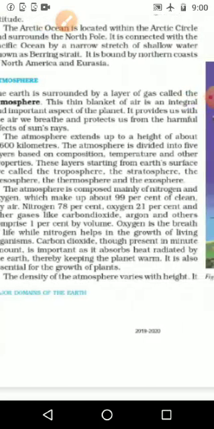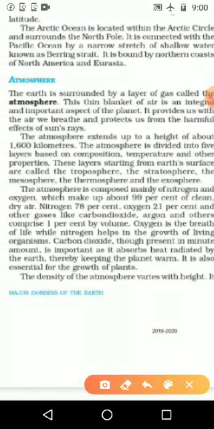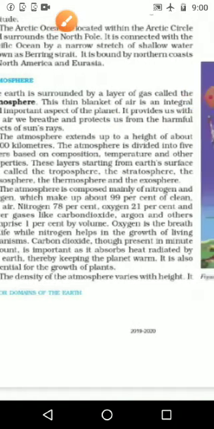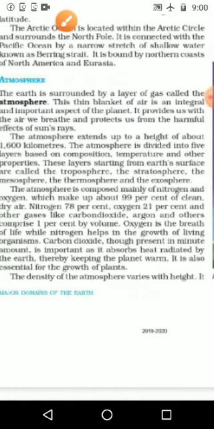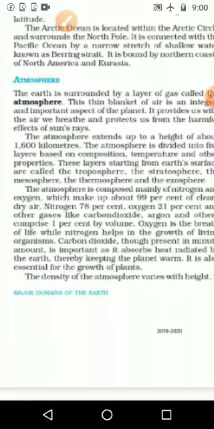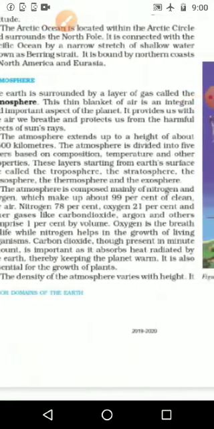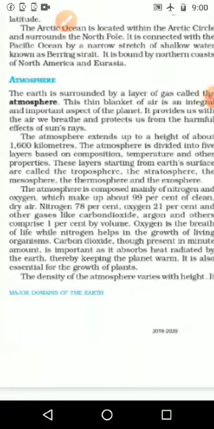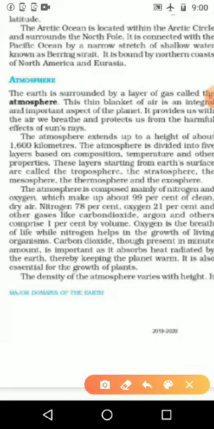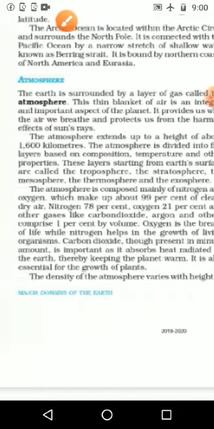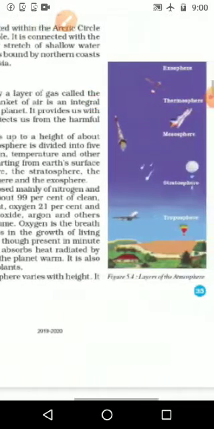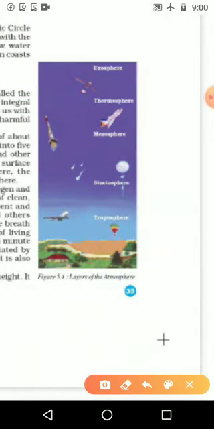Okay, the atmosphere is divided into 5 layers. Listen, it is divided into 5 layers based on the composition, the temperature and other properties. And these layers, starting from the earth's surface, begin with the troposphere. We can see it given in the textbook. From the surface up to the first layer is known as the troposphere.